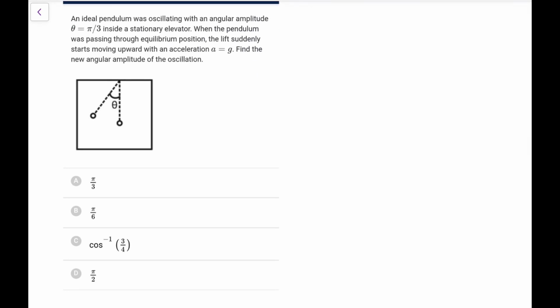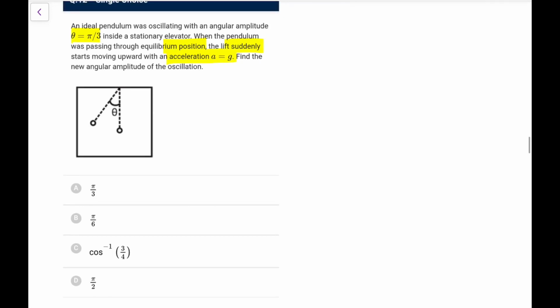Next one, an ideal pendulum was oscillating with an angular amplitude pi by 3 inside a stationary elevator. When the pendulum was passing through the equilibrium position, the lift suddenly starts moving upward with acceleration a equal to g. Find the new angular amplitude of the oscillation. So because it is an ideal one, let's say it now goes till here. Definitely it will go to a lesser height, let's say theta dash.